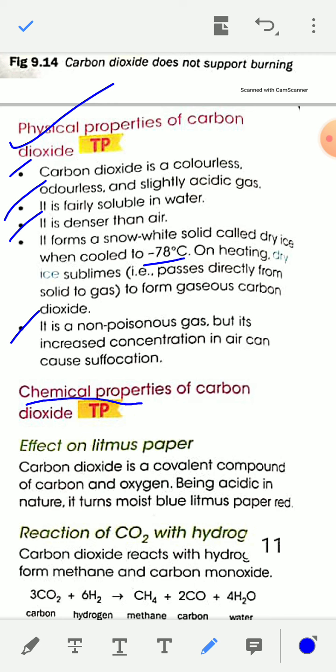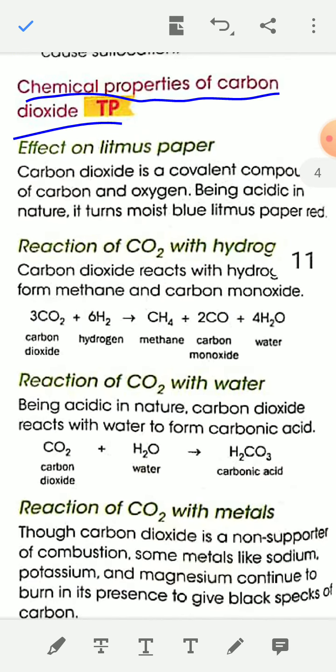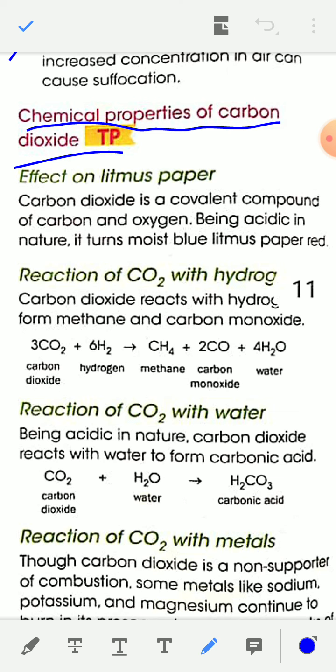Now, chemical properties of carbon dioxide. So these are the physical properties of carbon dioxide. Now see chemical properties of carbon dioxide. First, effect on litmus paper. Carbon dioxide is an acidic gas, a covalent compound of carbon and oxygen. As it is acidic in nature, it turns moist blue litmus paper red.